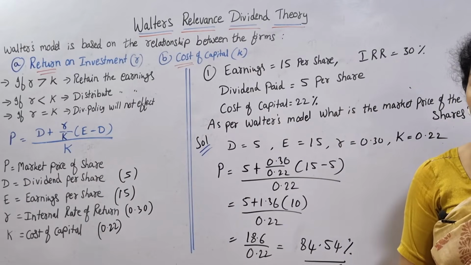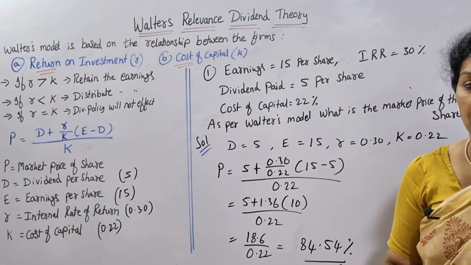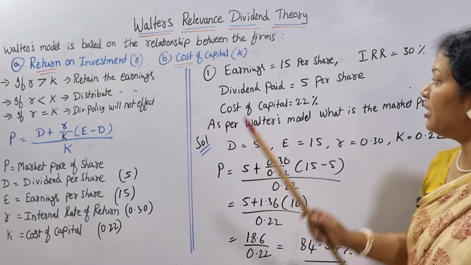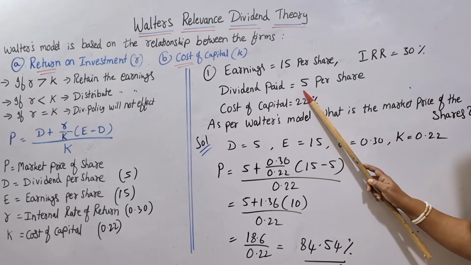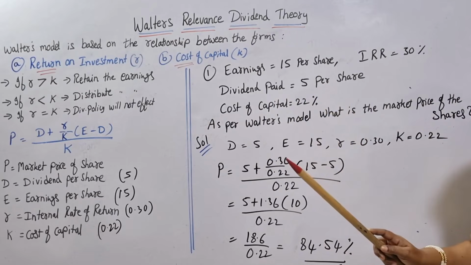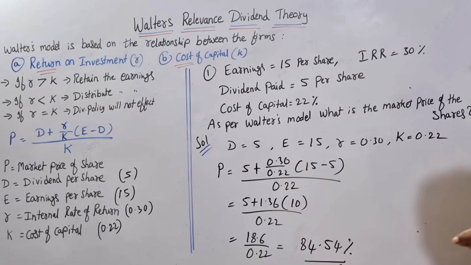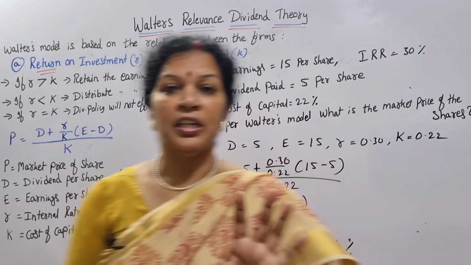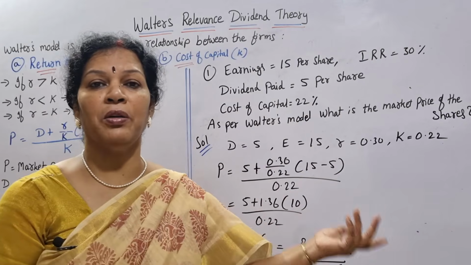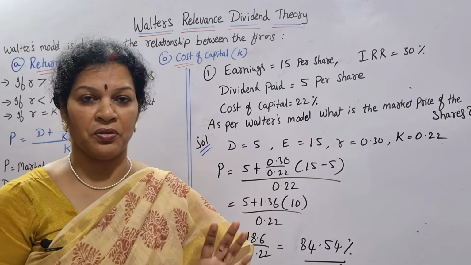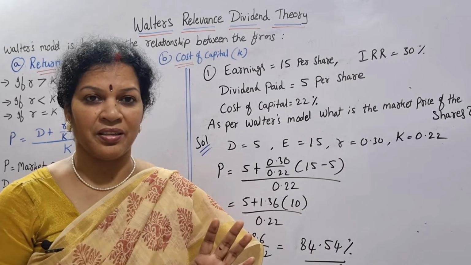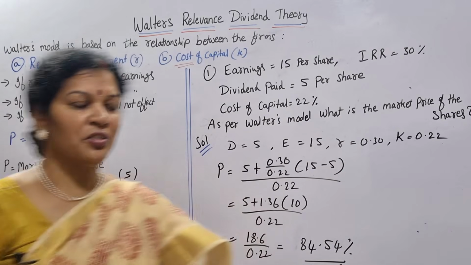It means when you distribute dividend of 5 rupees per share, the market price of the share will be 84.54. So what he wanted to say is, when you distribute dividend, the market value of the shares will always be good. It will be increasing. Are you getting it? Want to take screenshot? Yes.